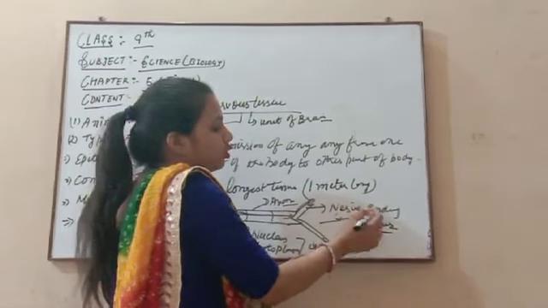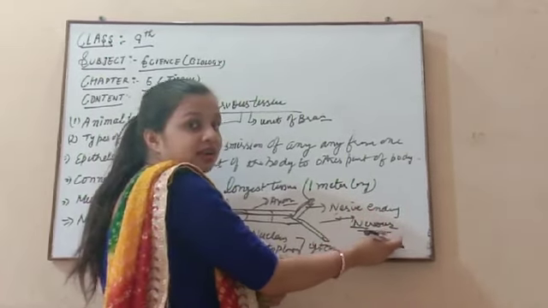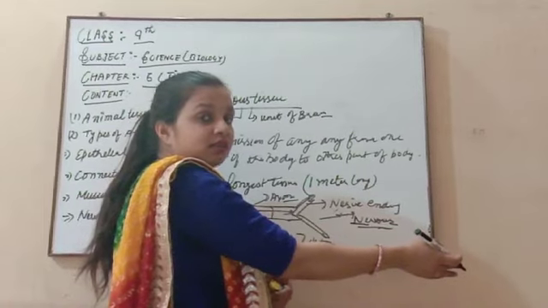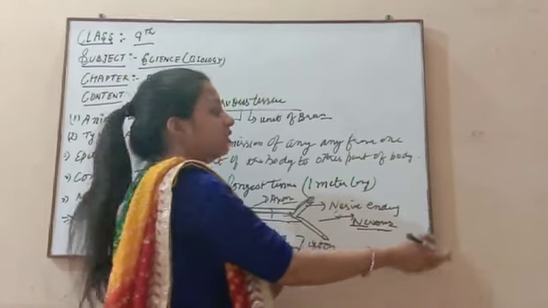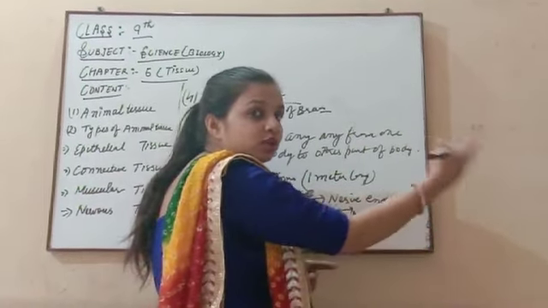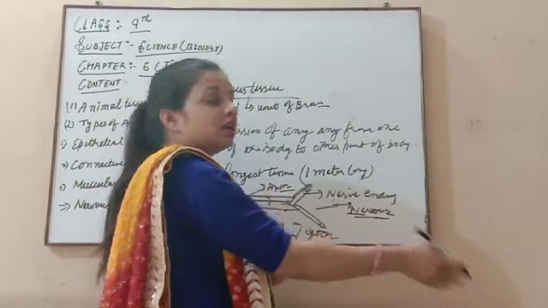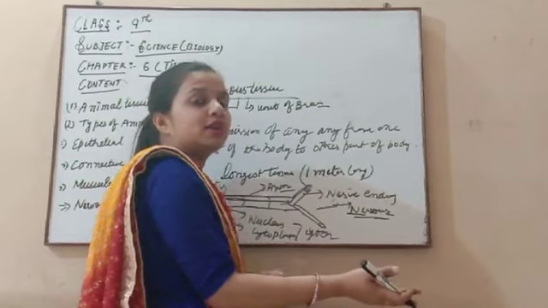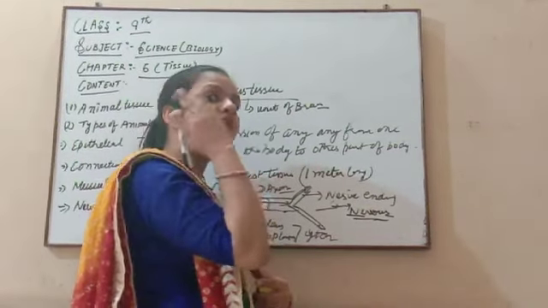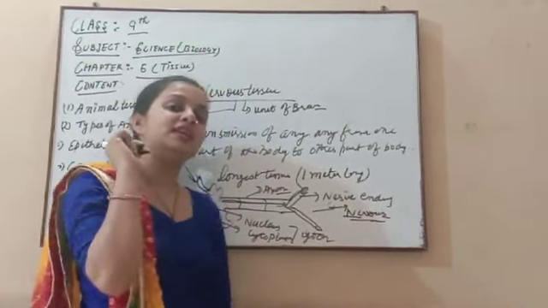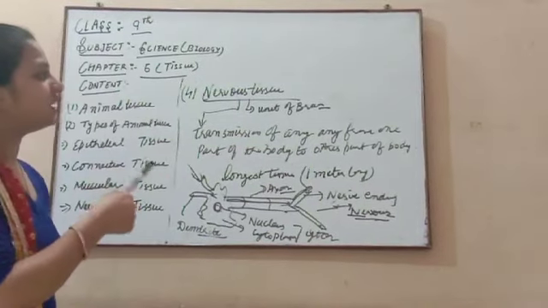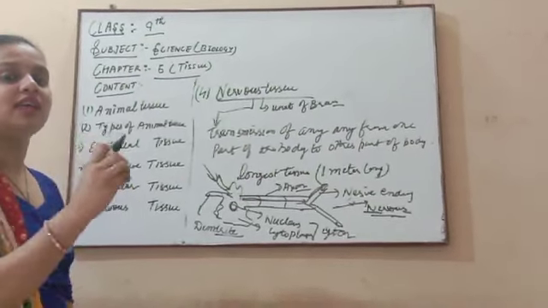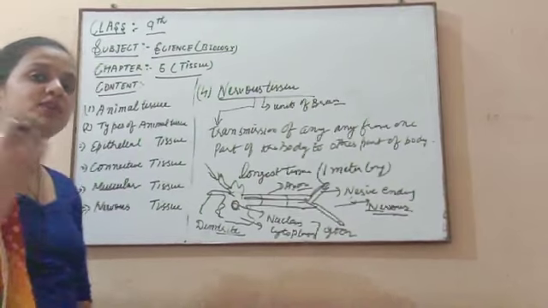So the message goes from this neuron's nerve ending to the second dendrite, then from the second dendrite to its nerve ending, and from the second nerve ending it goes to the third dendrite. Like this, a message goes from one nervous tissue to another nervous tissue, or it goes to the main part of our body, that is the brain. So like this there has to be a response.